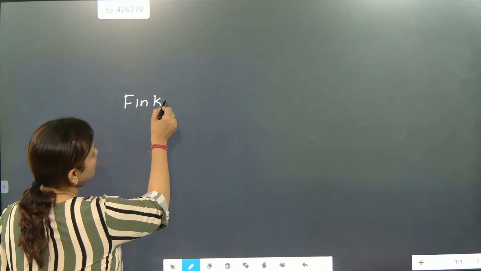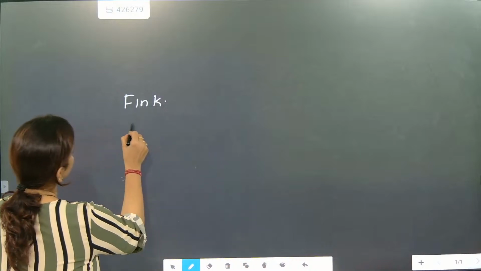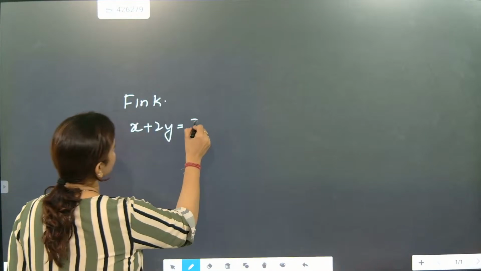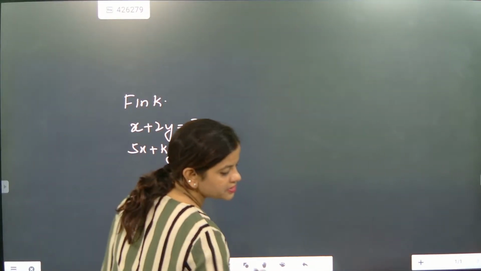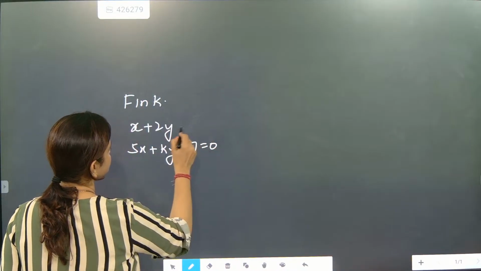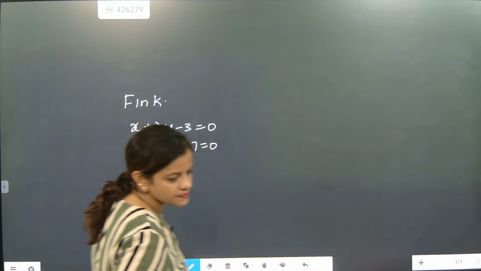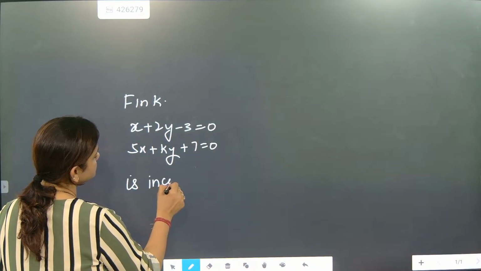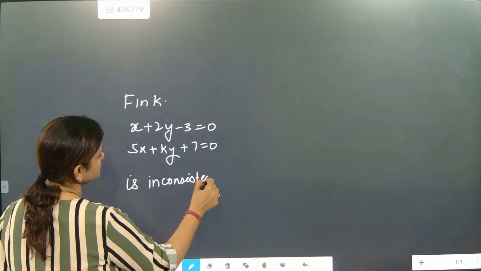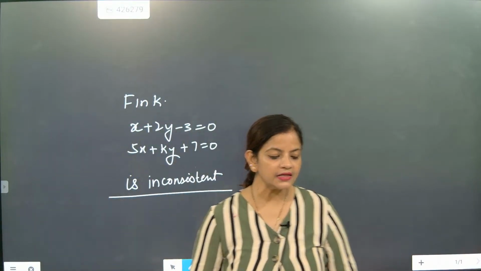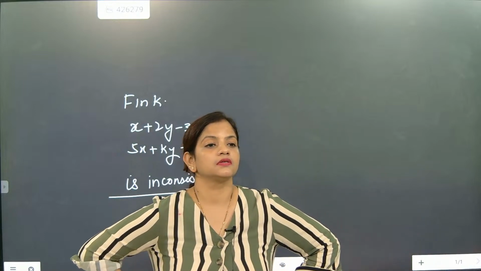Find k for which the equations x plus 2y equal to 3, 5x plus ky plus 7 equal to 0 is inconsistent. Come on, go for it. Inconsistent means